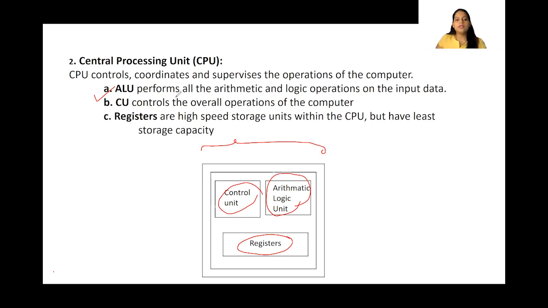So the arithmetic logic unit is responsible for performing the arithmetic and logic operations on the input data. And then the control unit controls the overall operations of the computer. There is a lot of data flowing all over the computer. It can be from the input unit to the primary memory, from the primary memory to the secondary memory, to the CPU. So all this, plus the operations performed, are being controlled by the control unit.